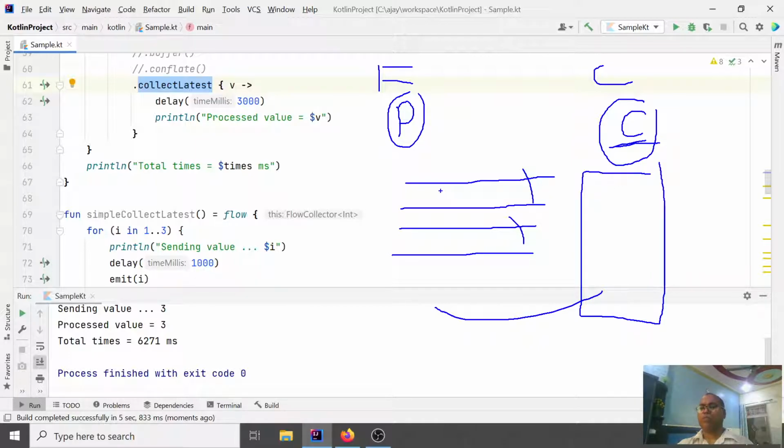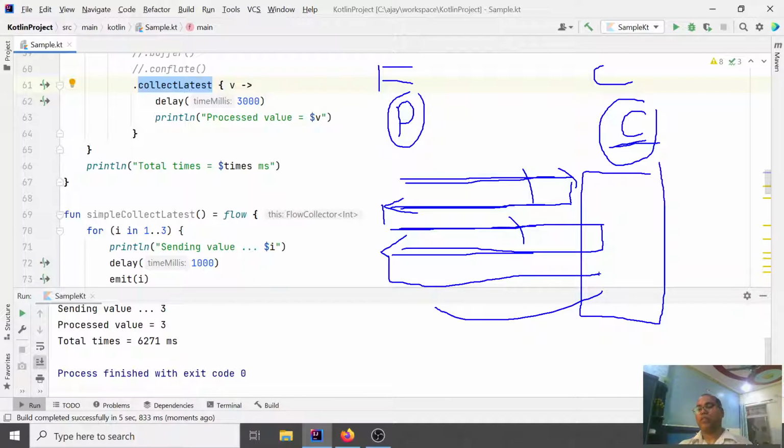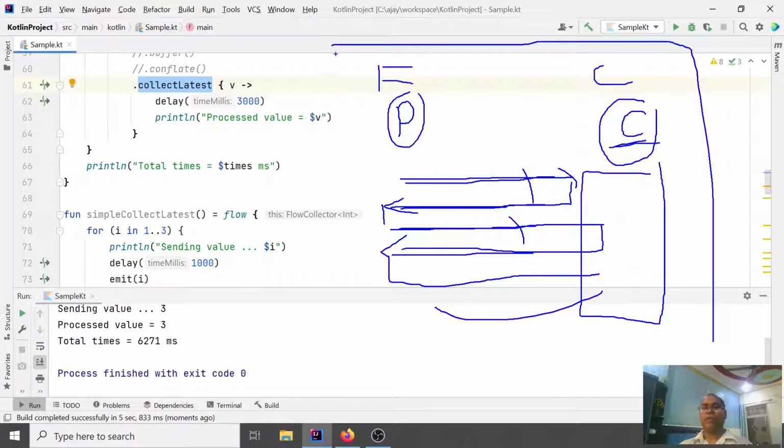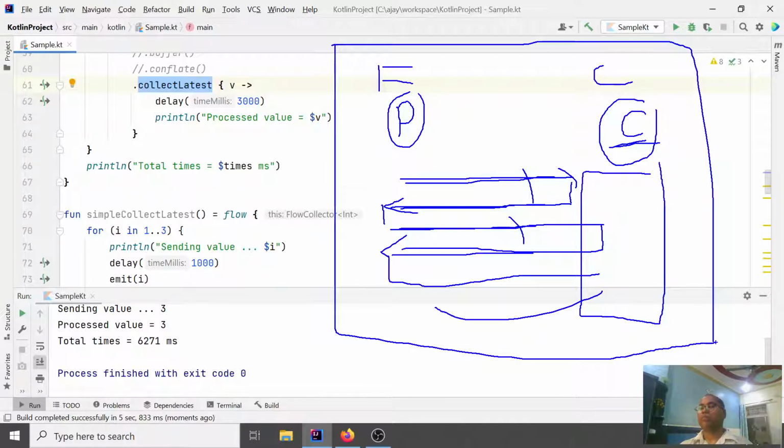They want it one by one, sequentially. The default nature of flow is to get one request, process it, and then demand the next one. Then process that request and send it here. Then process, then come here, then process, then next. This is the default nature because both run by default in the same coroutine.